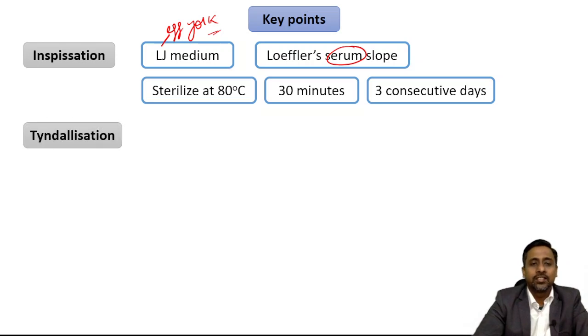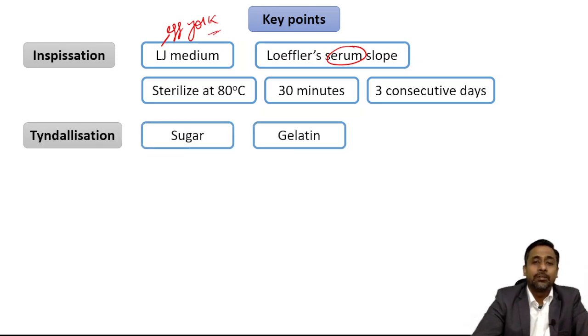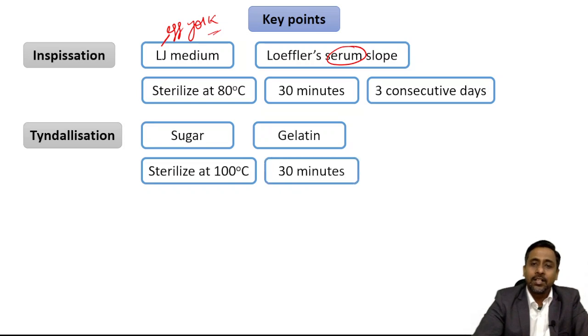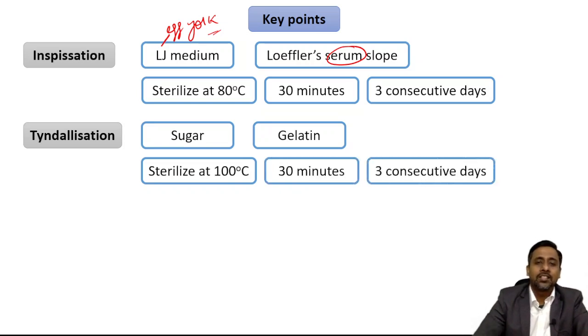Similar to it is sterilization, which is done for sugar and gelatin, which also cannot tolerate a very high temperature. But in this, the sterilization is done at 100 degrees Celsius for 30 minutes for 3 consecutive days. So the only difference is the temperature. Here the temperature is 80 degrees Celsius. Here it is 100 degrees Celsius.